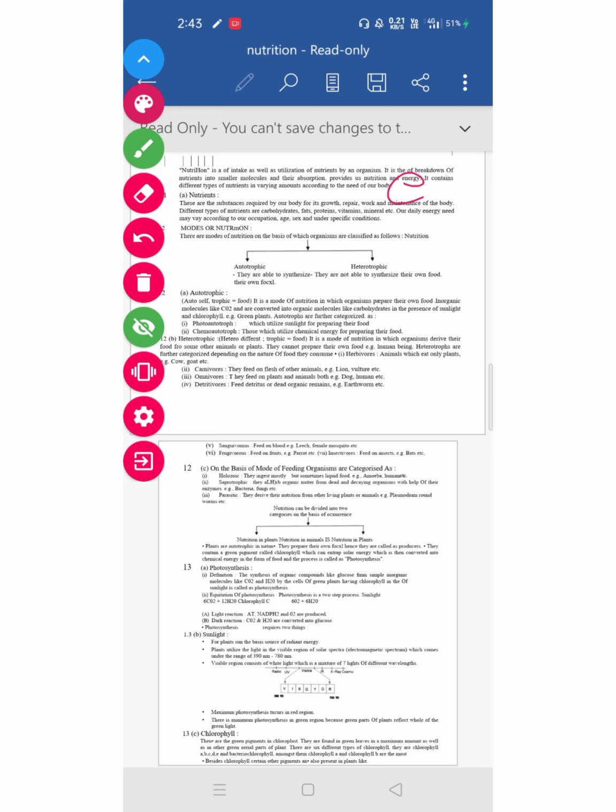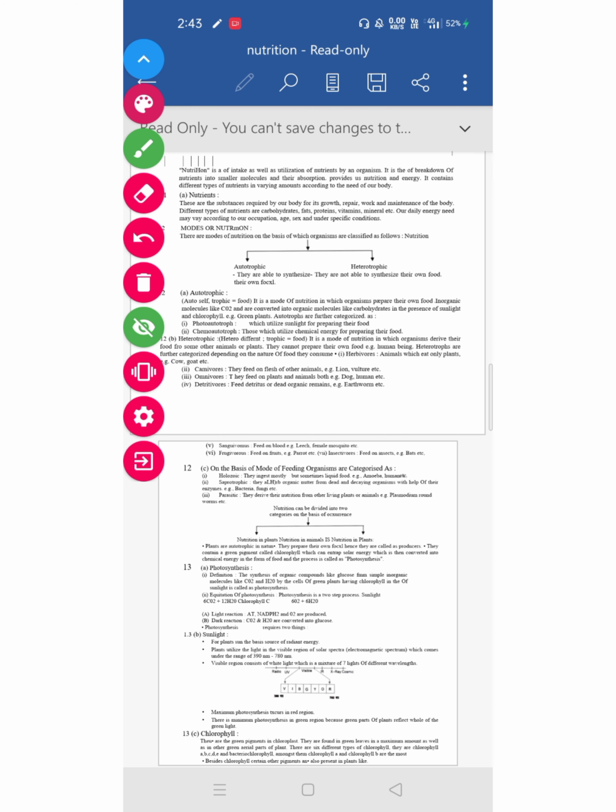Next, the term nutrients, which is related to nutrition. So what are nutrients? These are substances which are required by our body for the growth, repair and maintenance of the body. There are different types of nutrients like carbohydrates, fats, vitamins, proteins, minerals, etc. These are very important for our repair and growth mechanism.